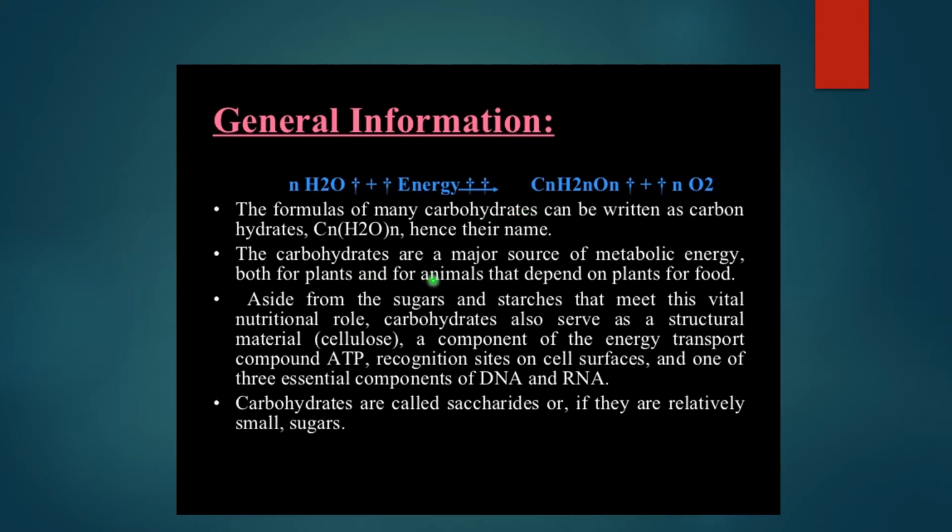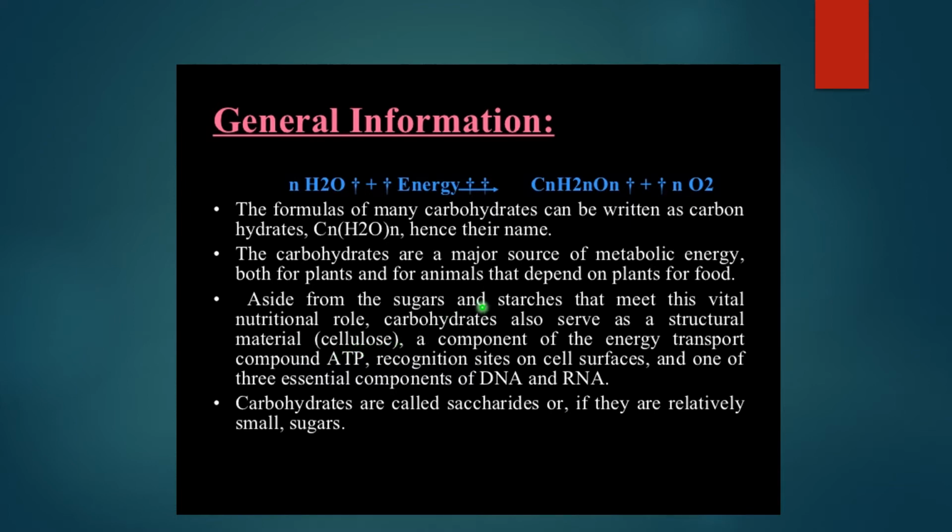Now, carbohydrates are the major source of metabolic energy for both plants as well as animals, since animals depend on plants as their food. Besides this, carbohydrates can be sugars and they can be starch. The normal sugar in our kitchen is a carbohydrate. Starch can be potato starch, or even rice water, which is also rich in starch. All of these have some nutritional value in our day-to-day life.